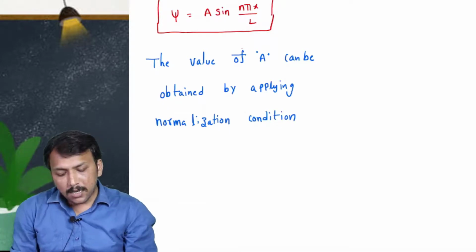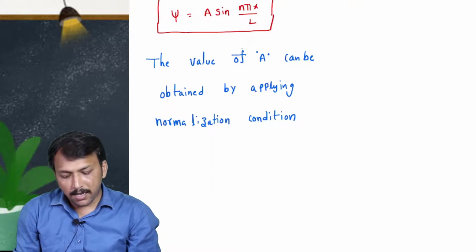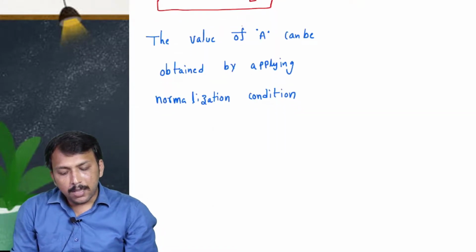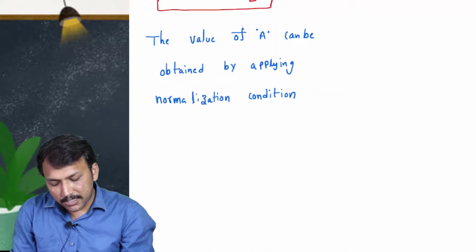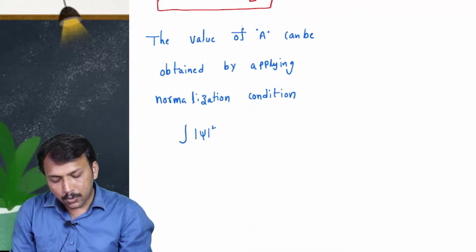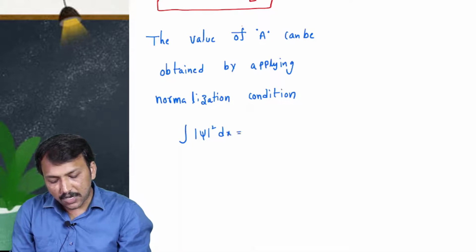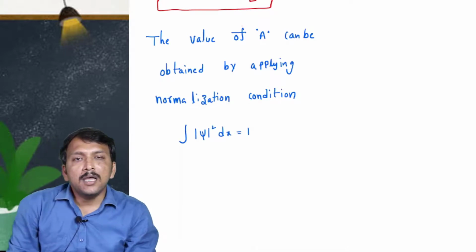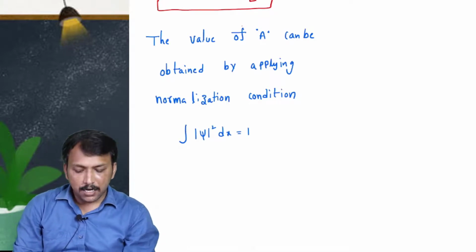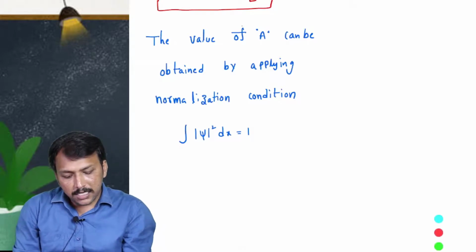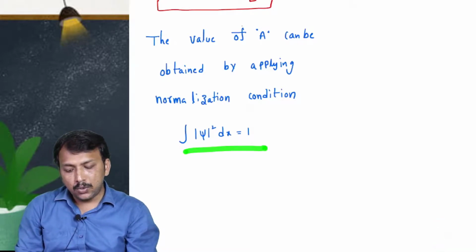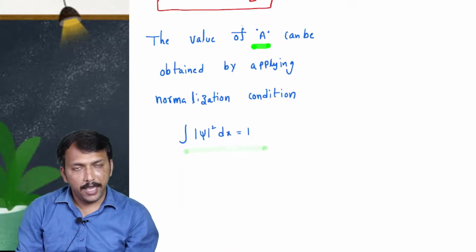So what is the Max Born normalization condition? Already we discussed it, right? The Max Born normalization condition is integral of mod psi square dx is equal to 1. So this is the normalization condition. Now we will apply this normalization condition to get the value of A, right?